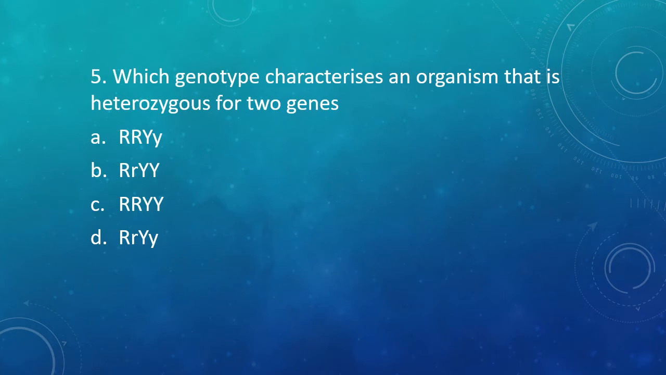Question number 5. Which genotype characterizes an organism that is heterozygous for two genes? Following are four different genotypes of an organism. The correct answer is option D, capital R, capital Y, small y. In option A, capital R, that's a homozygous gene. In option B, capital Y, that's again a homozygous gene. In option C, both are homozygous. In option D, both the genes are heterozygous. So the correct answer is option D.